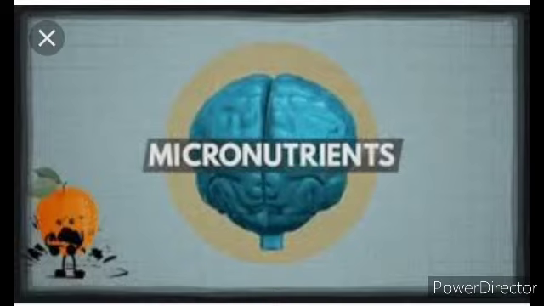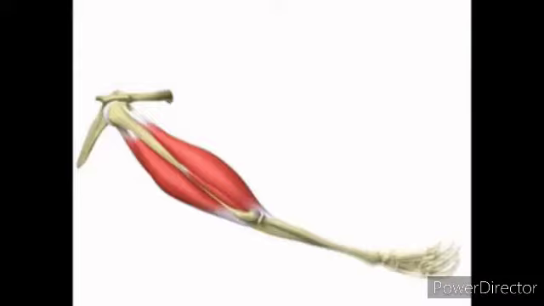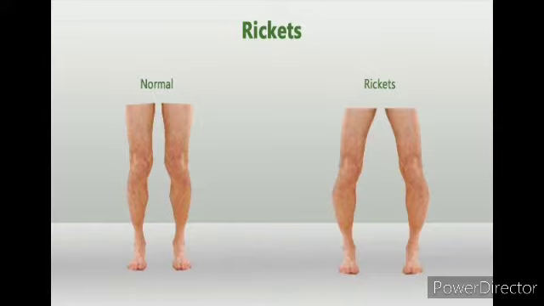Let's begin with the macronutrient which is needed in larger quantity, that is calcium. The main source of calcium is dairy food, beans and cabbage. Its major function is that it is required for muscle contraction, clotting of blood, and it is a major constituent of bones and teeth. Deficiency in calcium results in poor skeletal growth.